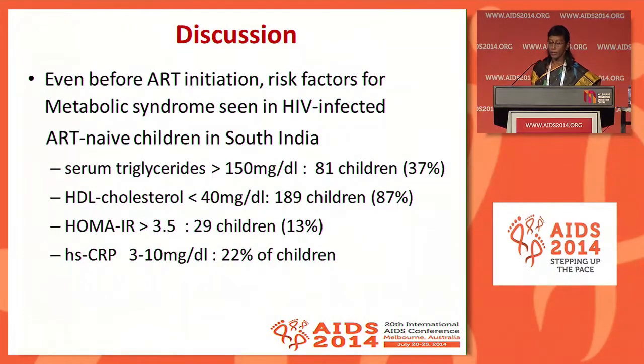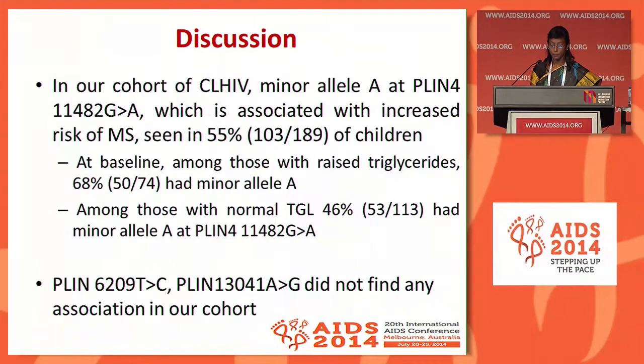So even before ART initiation, there's a considerable amount of risk factors for metabolic syndrome in these HIV-infected children, with 37% of them having a higher triglyceride level, almost 90% with a low high-density cholesterol, and 13% with homeostatic insulin resistance. In this cohort, the minor allele A at PLIN4, which is associated with increased risk of metabolic syndrome, was seen in 55% of the children.